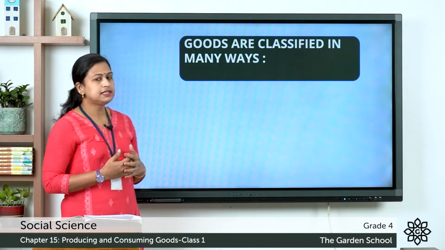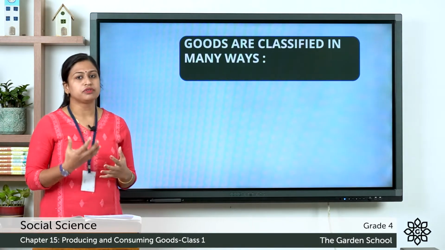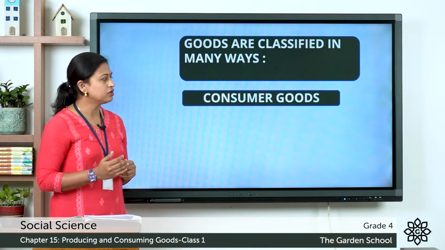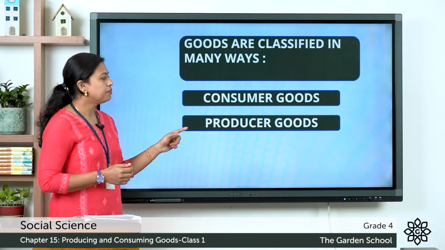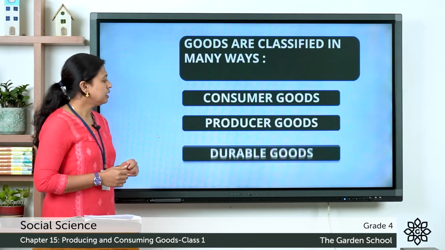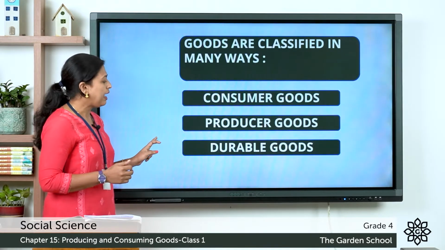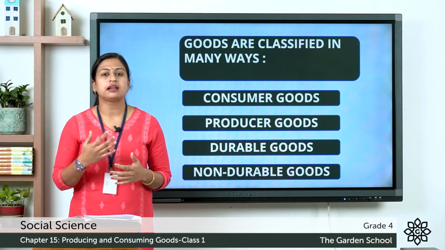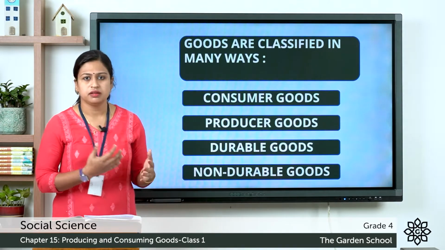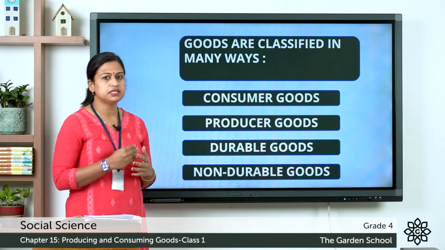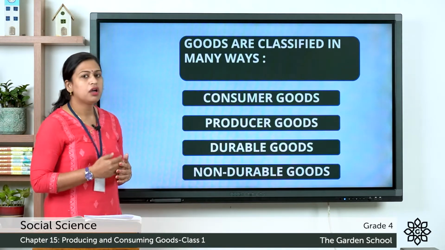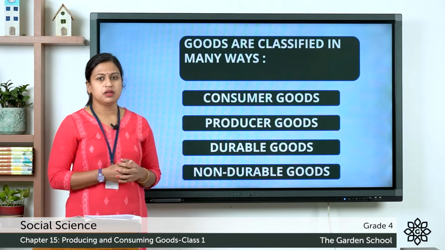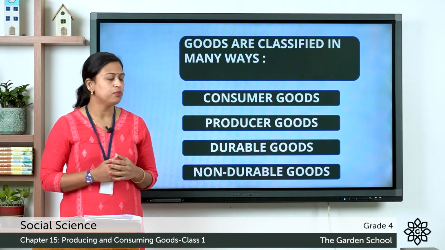Next, let's discuss the types of goods. Here you can see the first one is consumer goods, second producer goods, third durable goods and the fourth one is non-durable goods. So, goods are classified in many ways. Here you can see four ways. First one is consumer goods, producer goods, durable goods and non-durable goods. So, we will be discussing one by one.